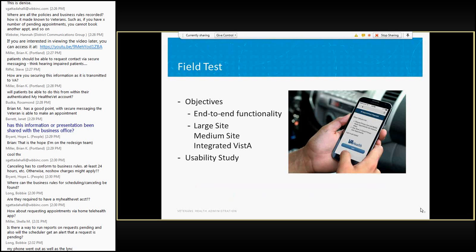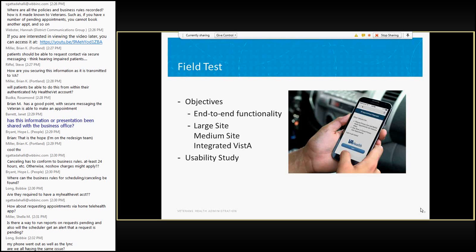The next question here is, can a vested veteran schedule an appointment with their PACT team without a return to clinic order? So the VAR app is designed for patients who are already established in a primary care team and are trying to schedule a follow-up appointment.